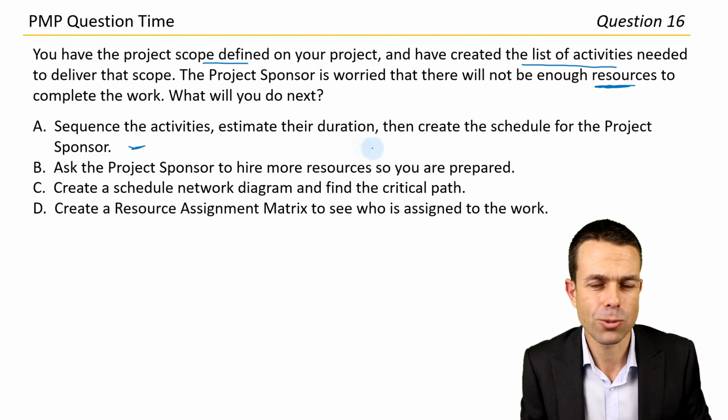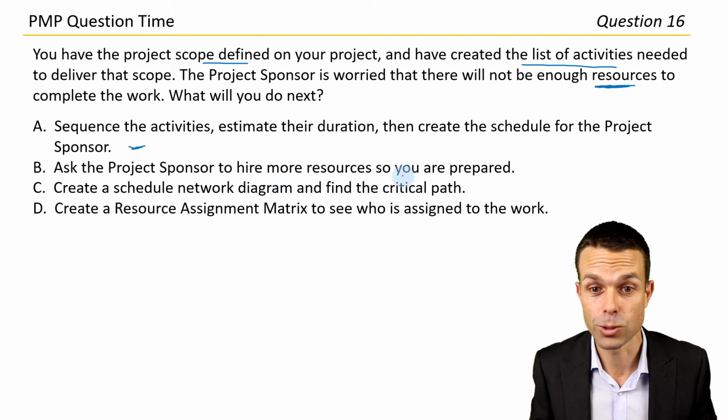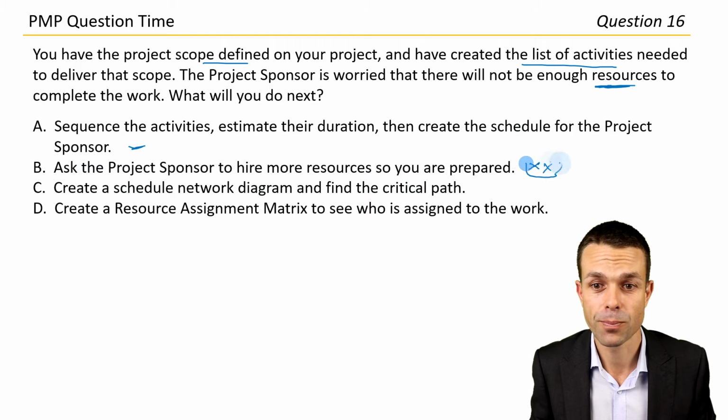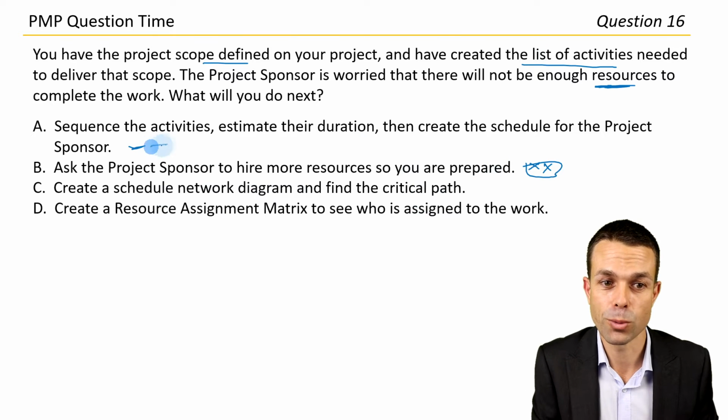So this could be the best one, but let's see what else we have. Ask the project sponsor to hire more resources so you're prepared. I think we need to check and verify first. So not that one yet. Create a schedule network diagram to find the critical path. I think this one is still better.